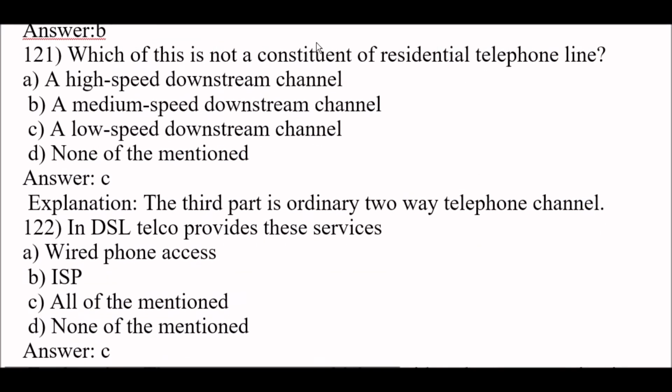Next question. Which of these is not a constituent of a residential telephone line? Right answer is option C. A low speed downstream channel. Okay. A low speed downstream channel is not a constituent of a residential telephone line.